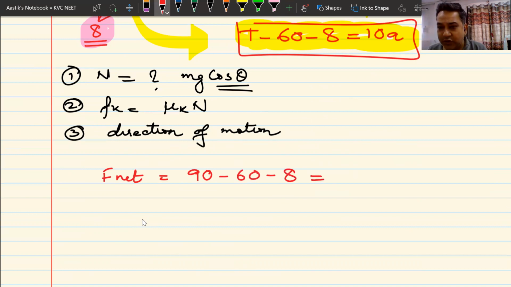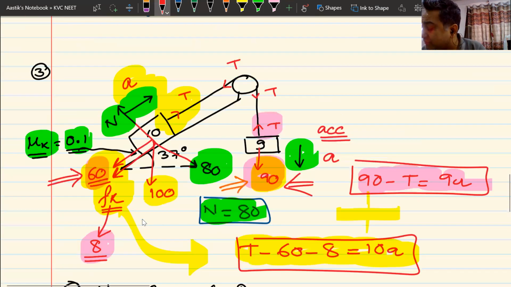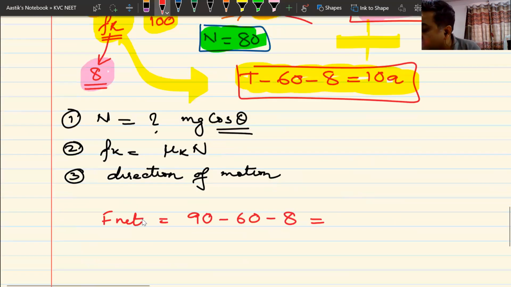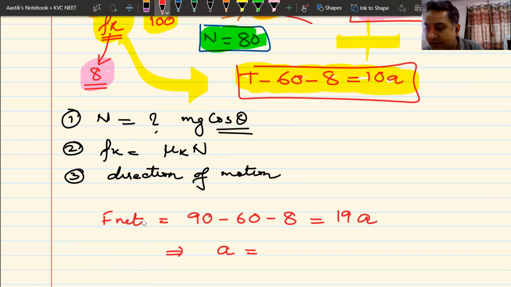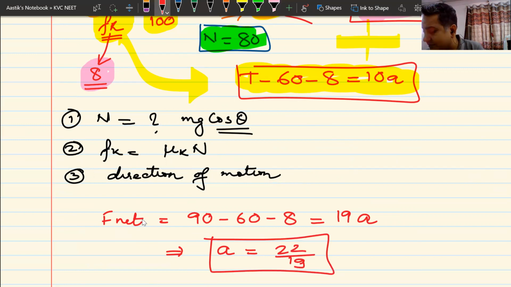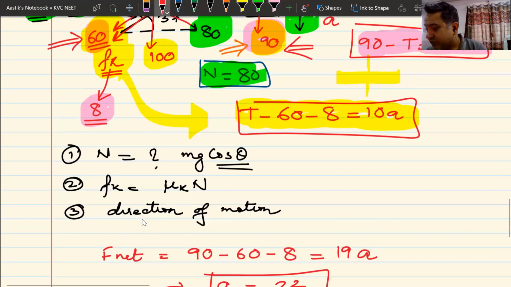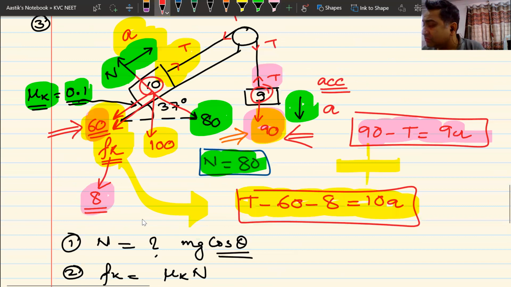Now that will be equal to the total mass. What is the total mass of the system? Here I have 10, here I have 9. So that is 19. That will be equal to 19A. And straight away I can get the value of A as 90 minus 60 is 30, 30 minus 8 is 22. So my answer will be 22 by 19. And I got it very simply without writing all these equations.